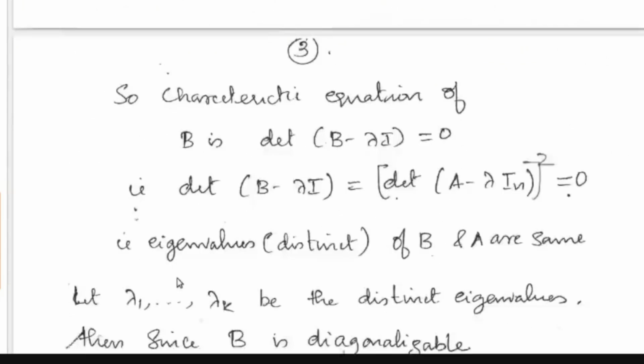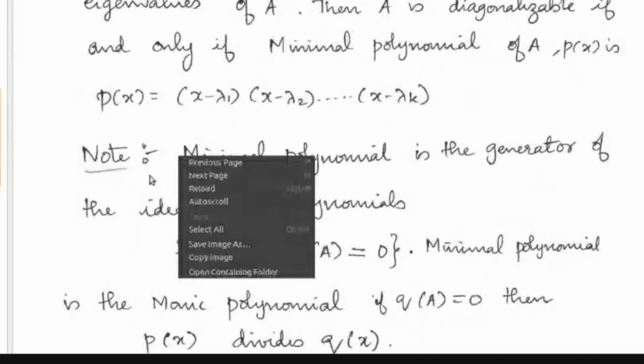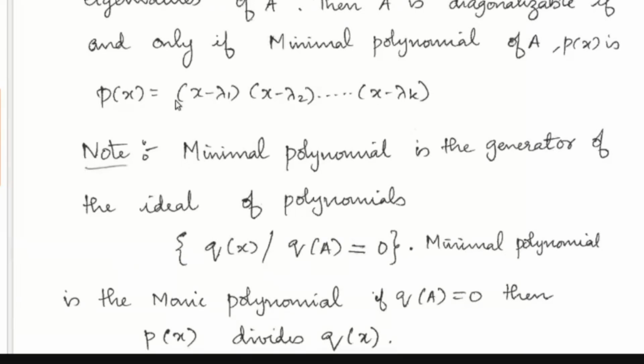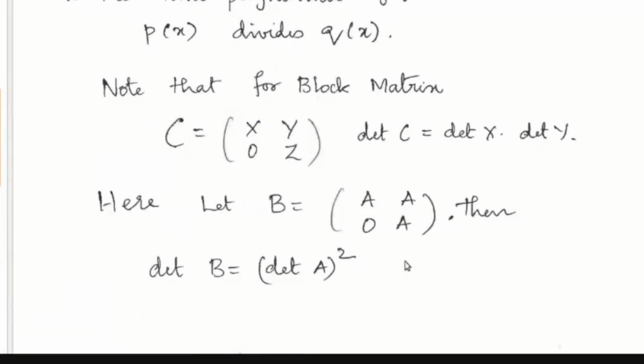So what does this mean? The minimal polynomial of A is also of this form: x minus lambda 1 into x minus lambda 2 etc. up to x minus lambda k. So again, the distinct eigenvalues of A are lambda 1, lambda 2, etc. lambda k. So what do you get? If this matrix B is diagonalizable, then A has to be diagonalizable. So now we have to find what is the matrix A.